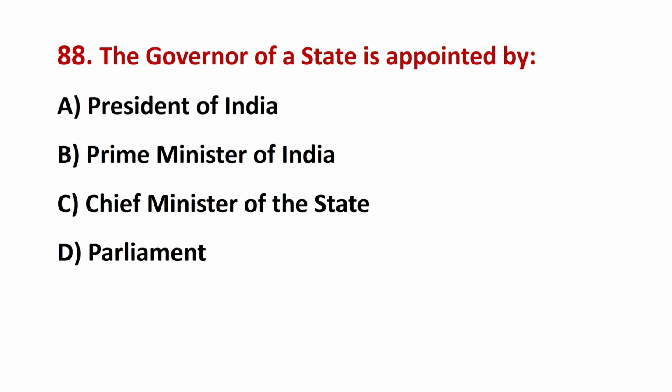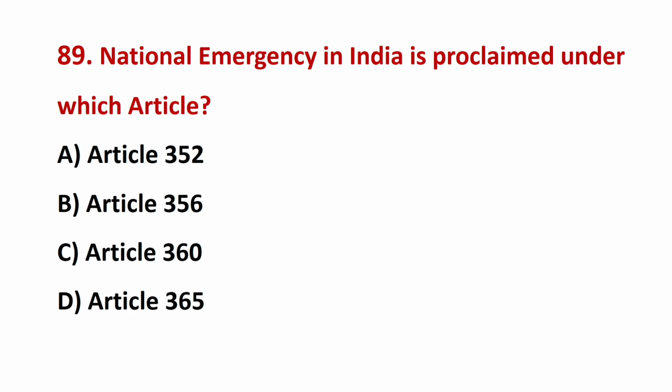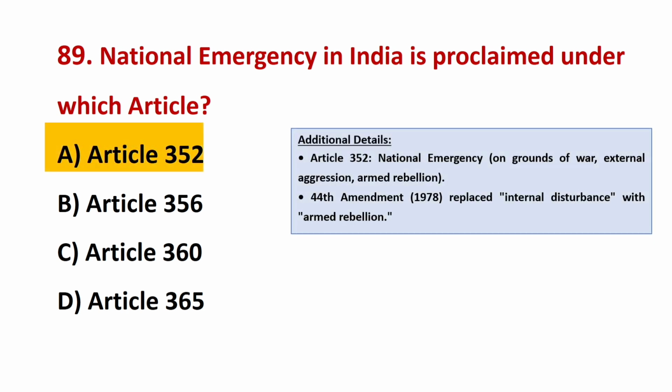The governor of a state is appointed by? The correct answer is A, President of India. National emergency in India is proclaimed under which article? The correct answer is A, Article 352.